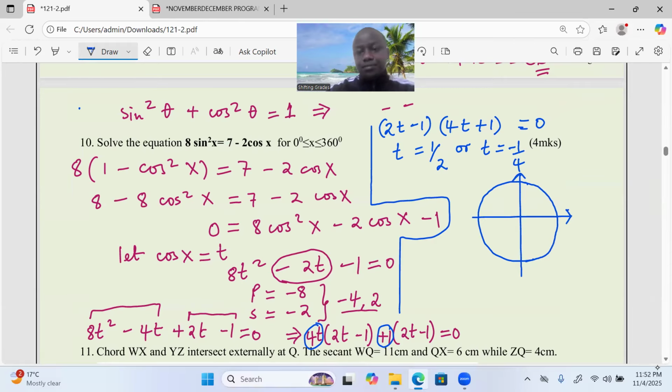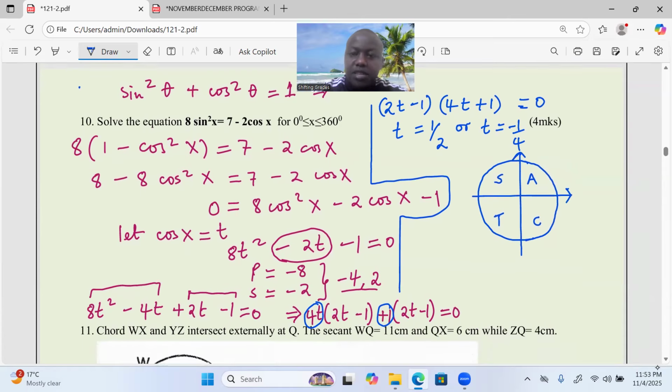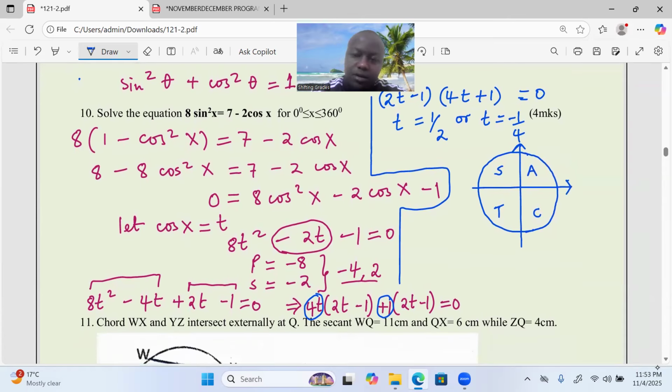At this point, we're not supposed to know that with a unit circle, all trigonometric ratios are positive in the first quadrant. Only sines are positive in the second. Only tangents are positive in the third, and only cosines are positive in the fourth quadrant.